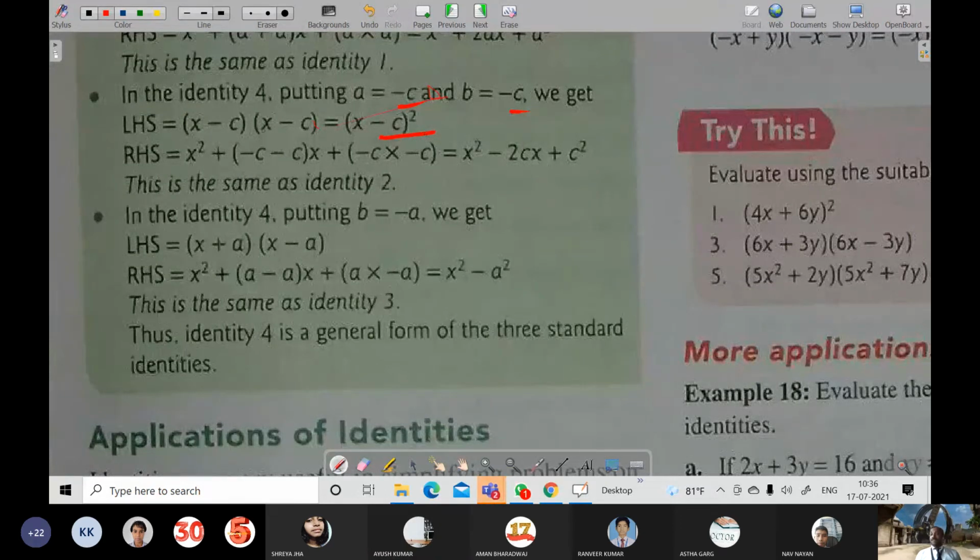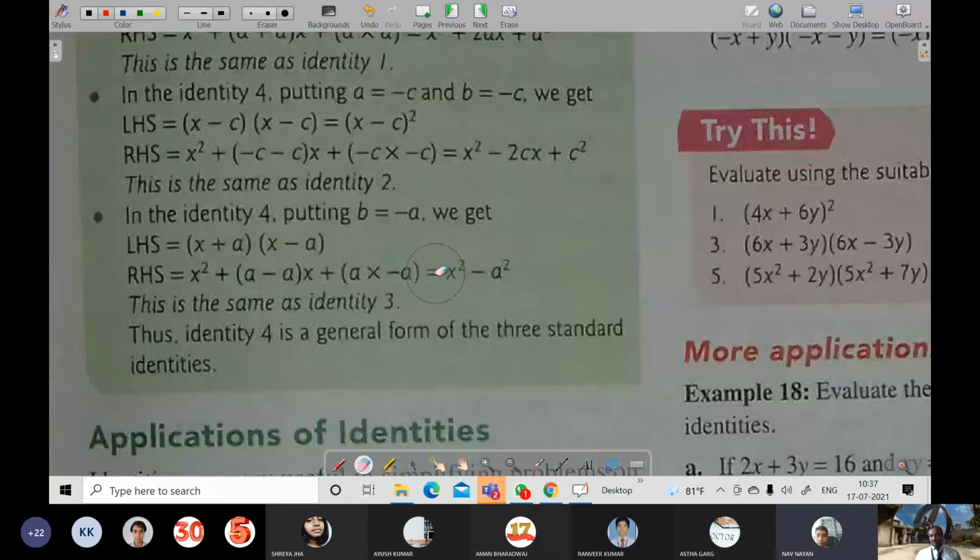And if you see the RHS, again what will happen? It was x square plus a plus b times x. So in place of a also minus c, b also minus c, so it becomes minus 2cx. And then minus c into minus c becomes plus c square. So this is as per the formula a minus b whole square is equal to a square minus 2ab plus b square. In this way, we can compare identities too.